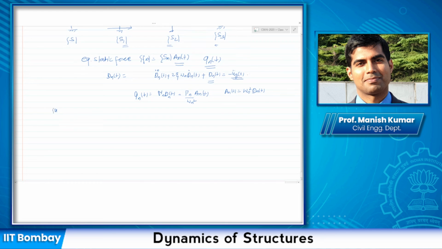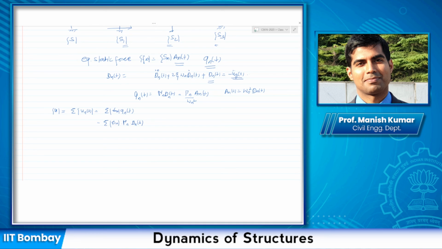Now displacement response you can directly get u as the summation of all un(t), so phi n qn(t) for each mode. Now what is qn(t) for each mode? Qn(t) for each mode is whatever gamma n times Dn(t) is. Okay. So you can substitute that and get the total response.